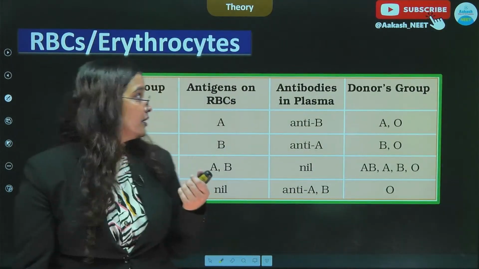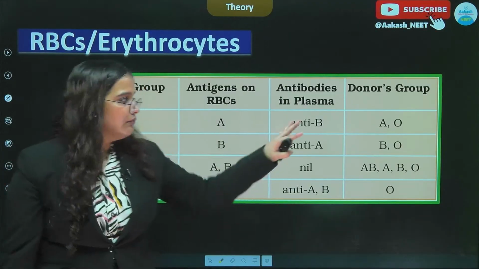All right. So here we can see a table of the blood grouping.